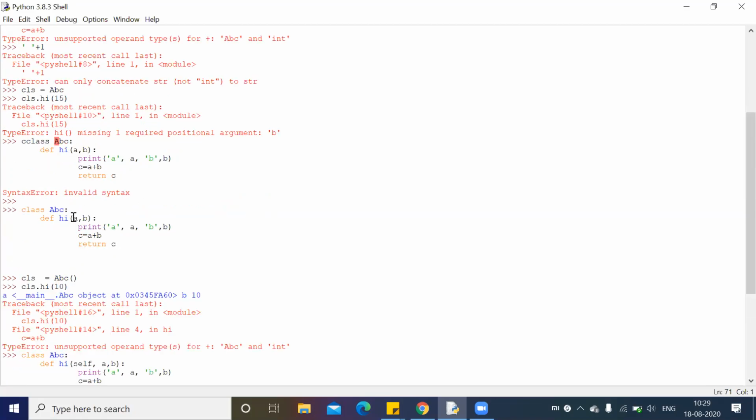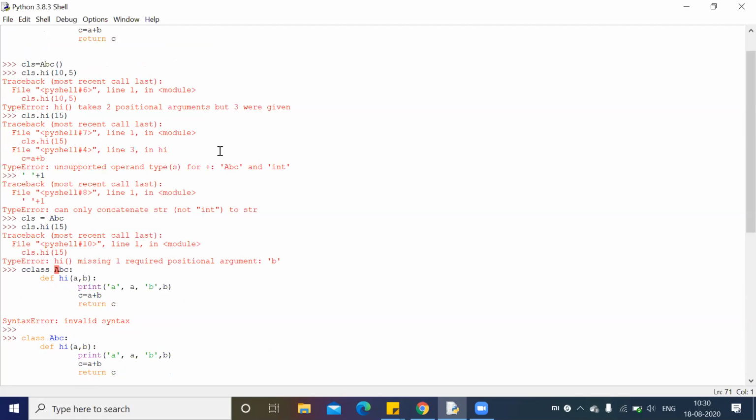So he made a mistake. What did he do? A, B will receive a value. There is no issue in it. But A will receive a class instance. B will receive value 10. While concatenating, there is a rule applied. Python is a strongly typed language. So that's why it raises unsupported operand for class ABC and integer 10. That's why it raises type error, because it is an unsupported operand between two different data types. One is class, one is integer.